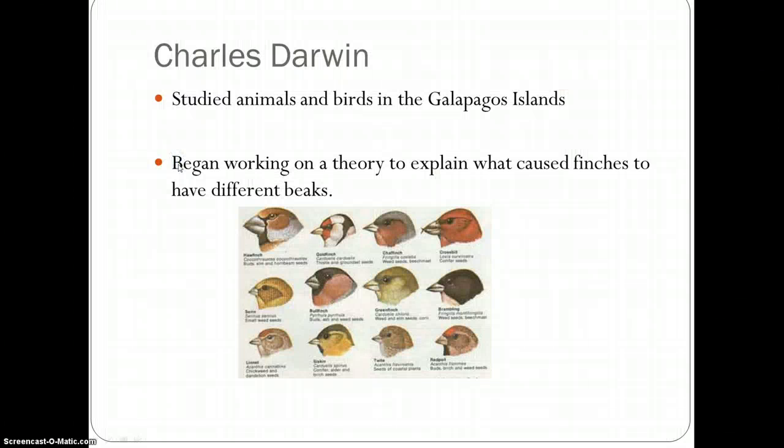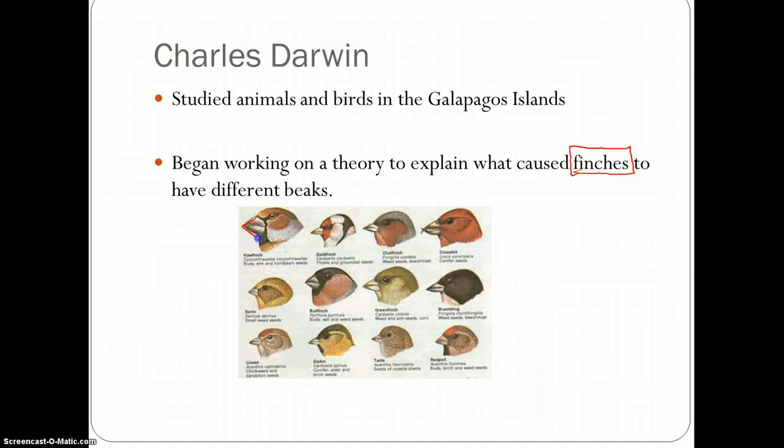So, what is natural selection? Well, it was introduced by a man named Charles Darwin. He was an evolutionist and biologist who studied animals in the Galapagos Islands. And there, he noticed something very peculiar: there was a species, a bird known as a finch. And what he noticed is that the finches had different types of beaks.